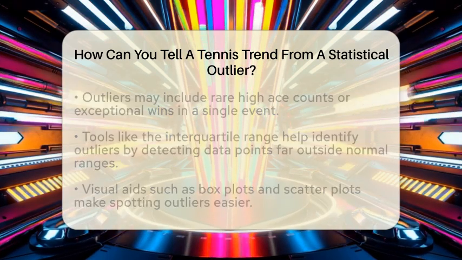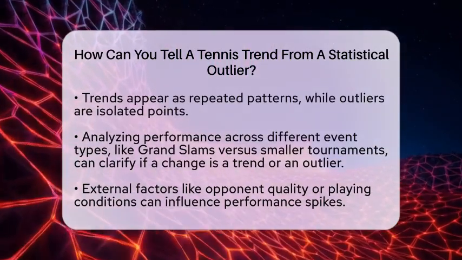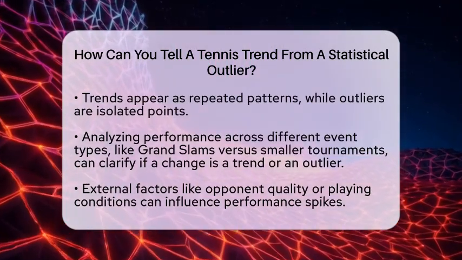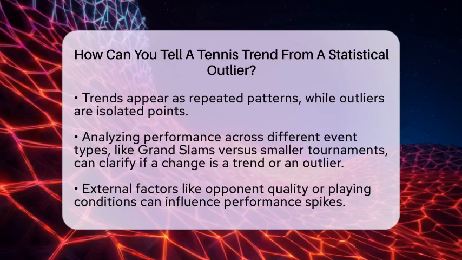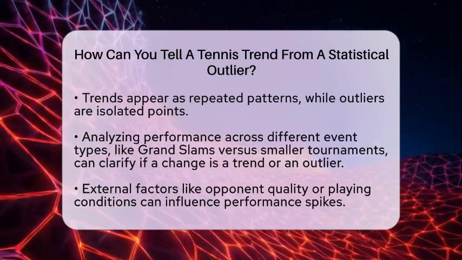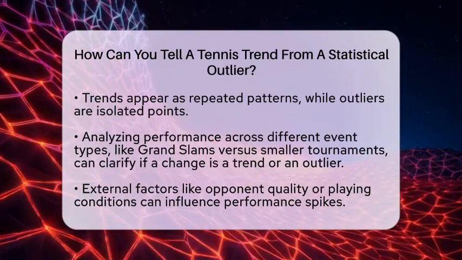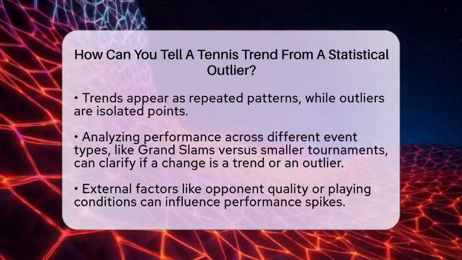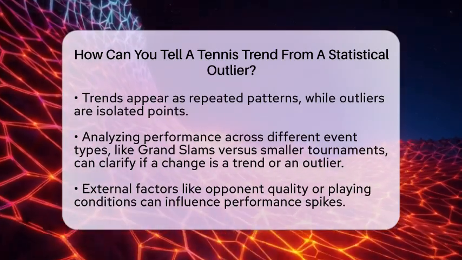When looking at performance by event type, such as Grand Slams versus smaller tournaments, trends become clearer. If a player performs better on grass over several years, that's a trend. But if they have one match where they hit an all-time high number of winners, that might just be an outlier. It's also important to consider match and tournament conditions. A sudden spike in performance could be due to a weaker opponent or favorable conditions rather than a true improvement.